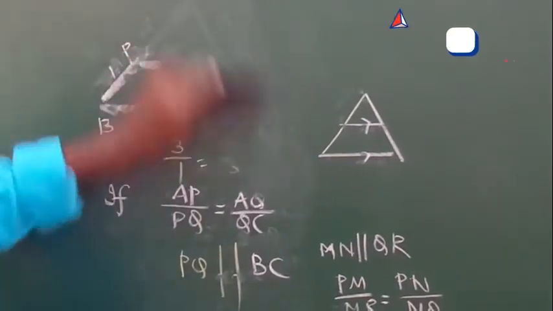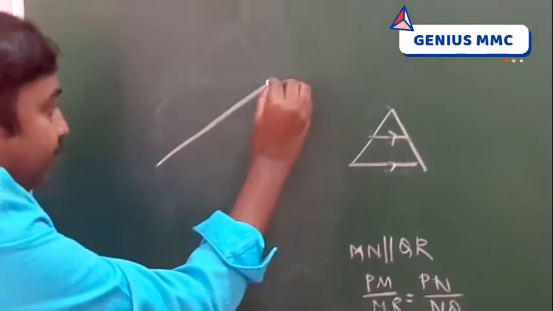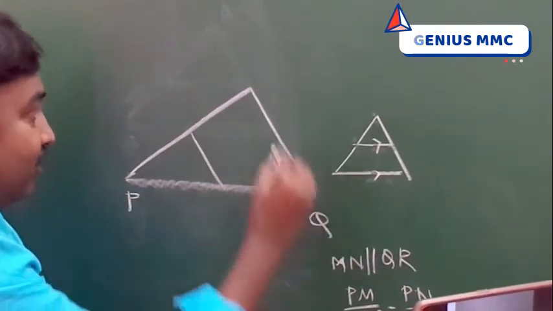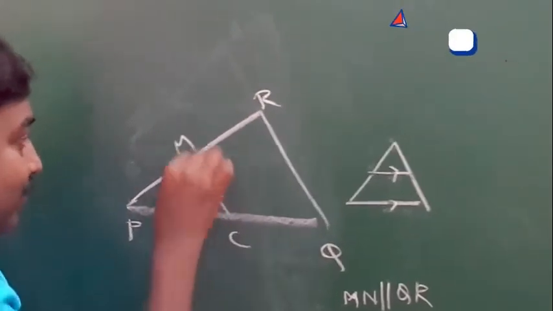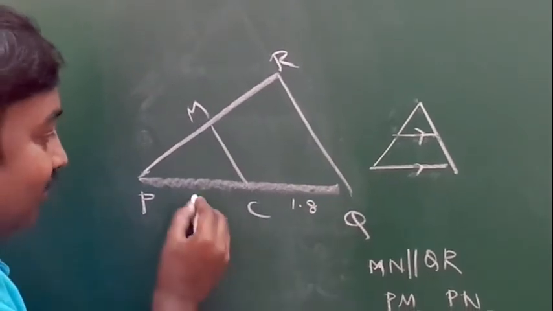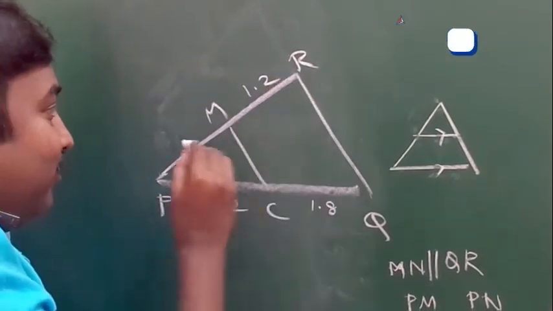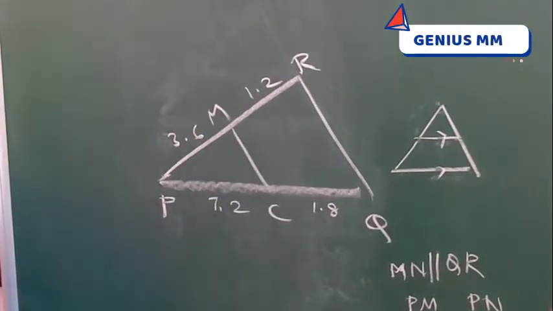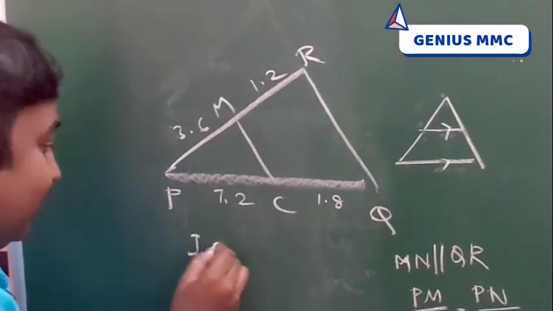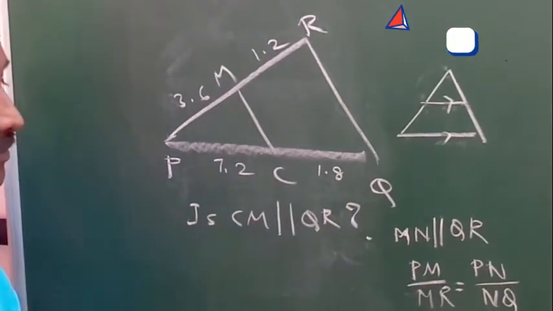We can give another example also. Like this, P, Q, R, C. So this is 1.8, this is 1.2, and this is 1.2, this is 3.6. Measurements. The question is, is MC parallel to QR? Check it.